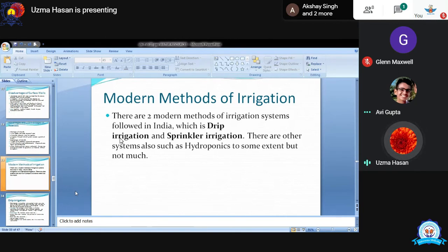Okay, next we are moving toward the modern methods of irrigation. They are drip irrigation and sprinkler irrigation. These are two types of irrigation. Sprinkler irrigation is very popular, and you continuously see it in your school also. You have seen sprinkler irrigation in school, right? Drip irrigation is different from sprinkler irrigation.